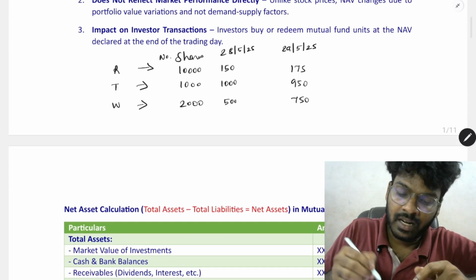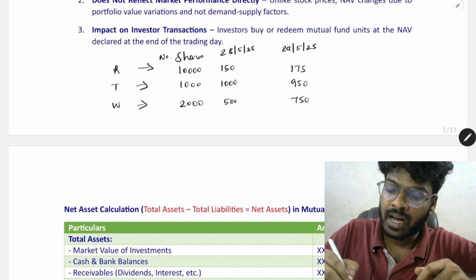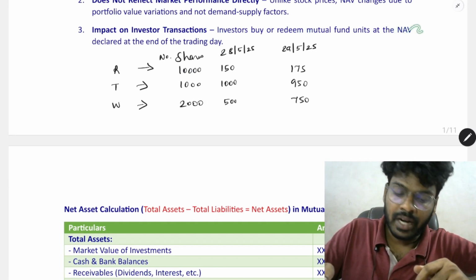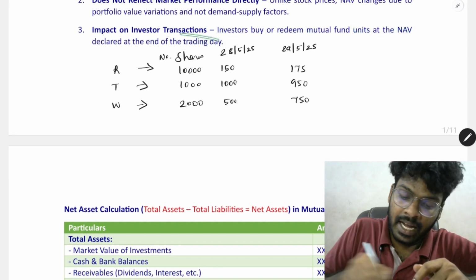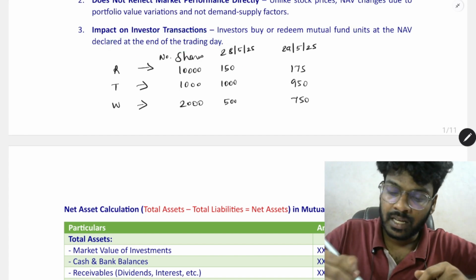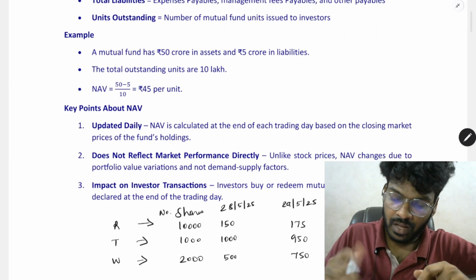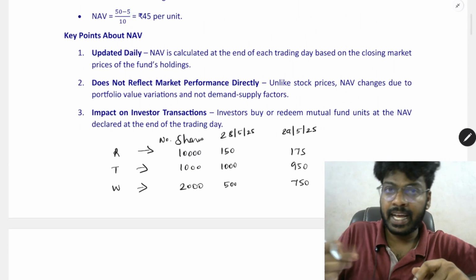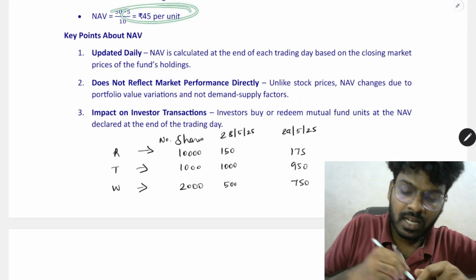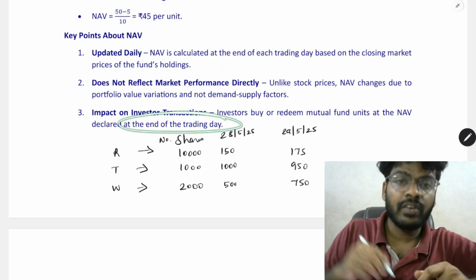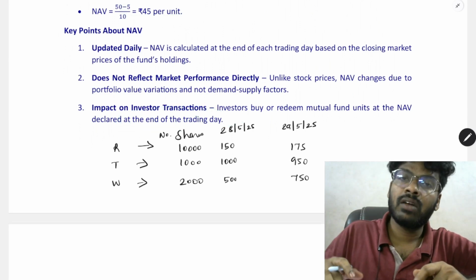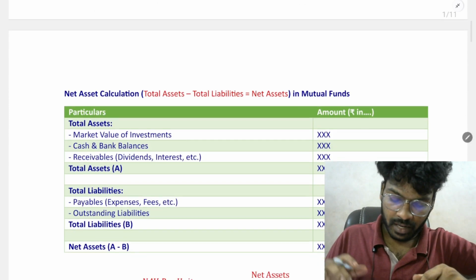Impact on investor transactions. The investor buys or redeems mutual fund units at the NAV declared at the end of the trading day. That is, NAV is calculated at the end of the trading day. So 45 will be taken. Assume this is the closing NAV for a particular mutual fund.